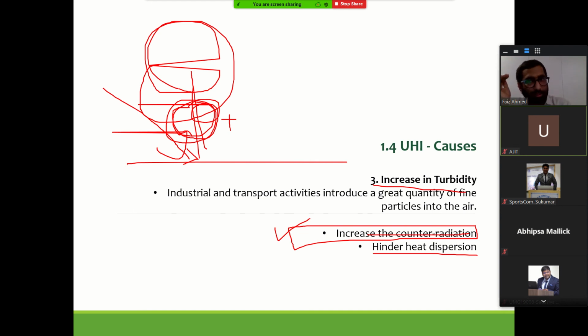So from a theoretical perspective, this tree is a hindrance to the dissipation of heat. That's how you understand this.